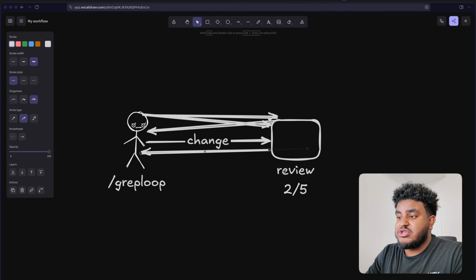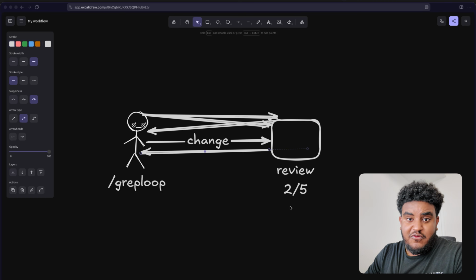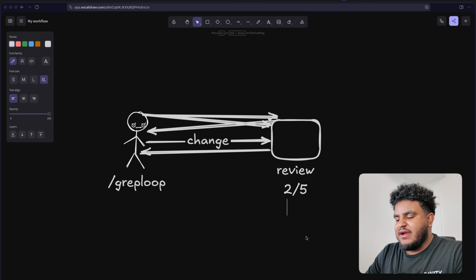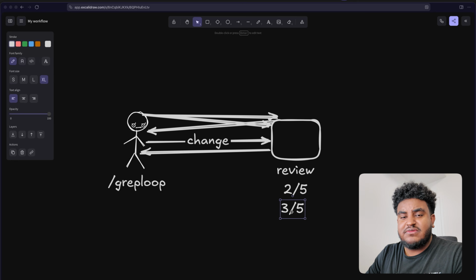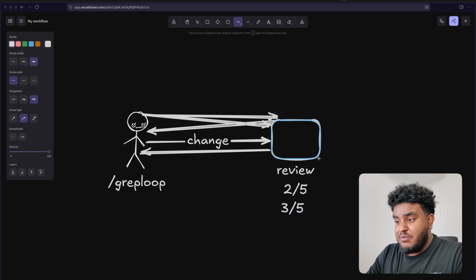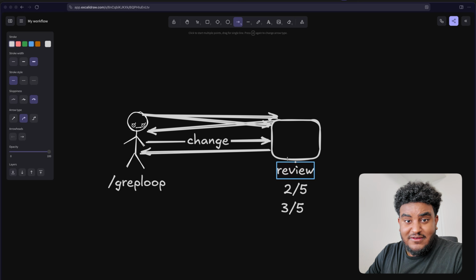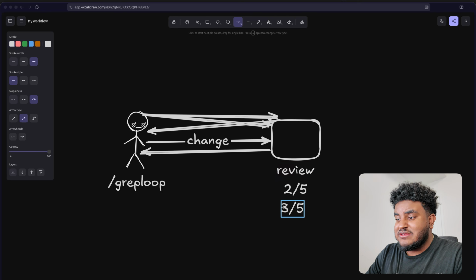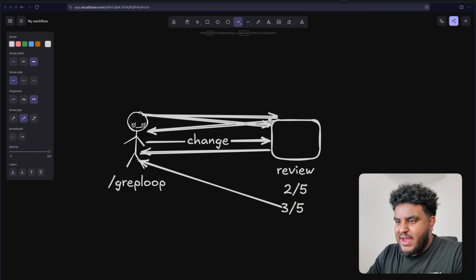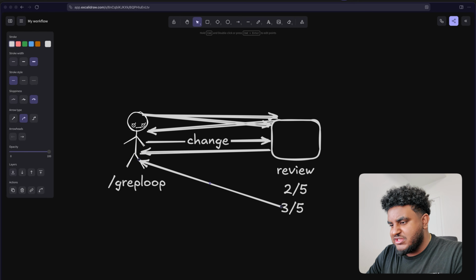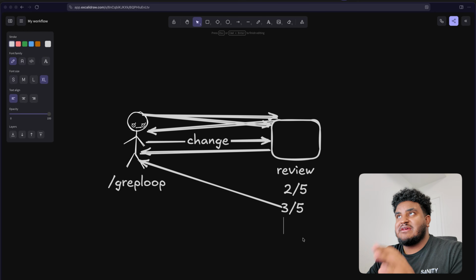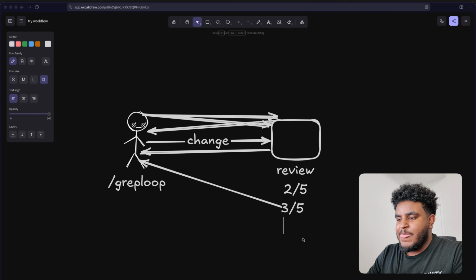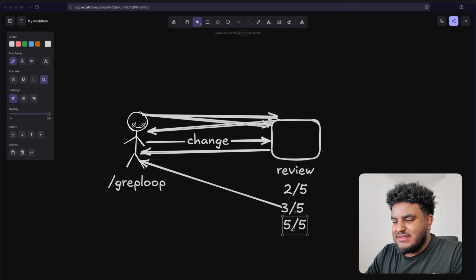Because every time you push to that same branch, Greptile files a review. Now, let's say a change was made and it gives it a 3 out of 5, meaning, yeah, you addressed some things, but there's still some more missing. What Grep Loop is going to do is wait till it gets the new review. When it sees the 3 out of 5, it's going to realize, hey, this isn't a 5 out of 5. Let's go back. It addresses the changes, pushes again. It will keep going. I think there's a maximum of like 5 to 6 turns, but essentially it will keep going until it gets a 5 out of 5.